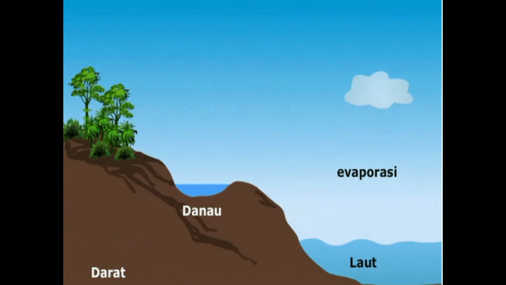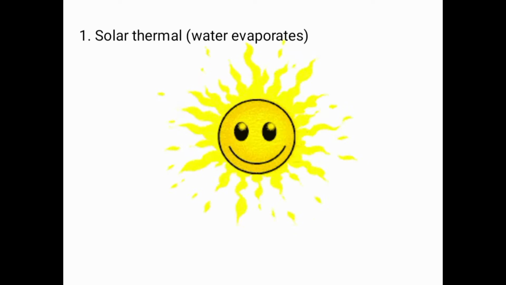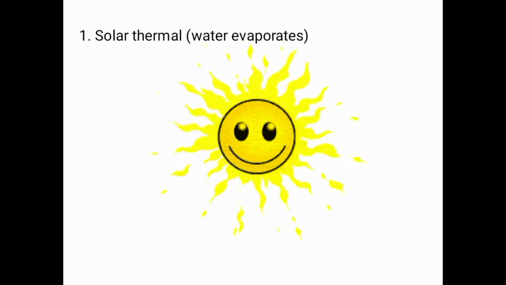The following is the process of the occurrence of rain. 1. Solar heat or water evaporates. The sun is the most natural source of heat.